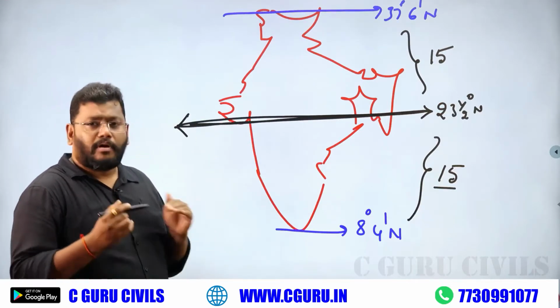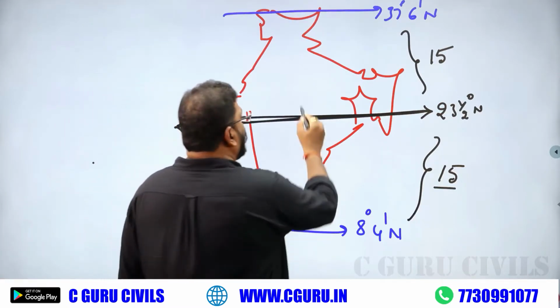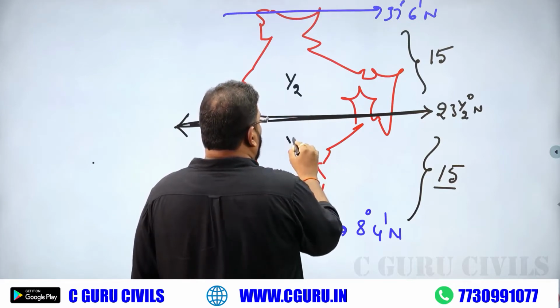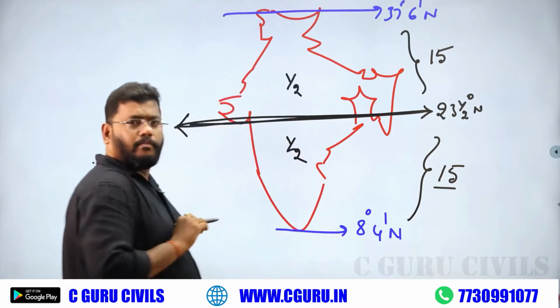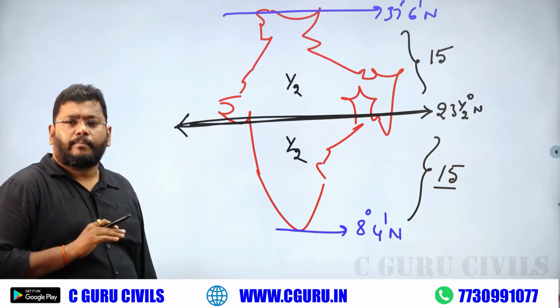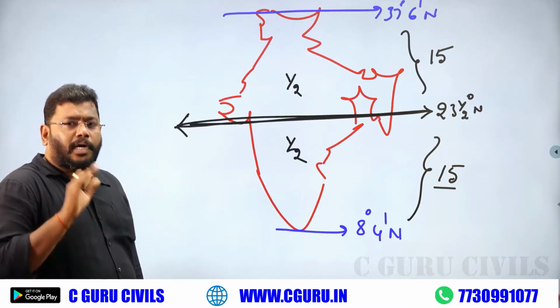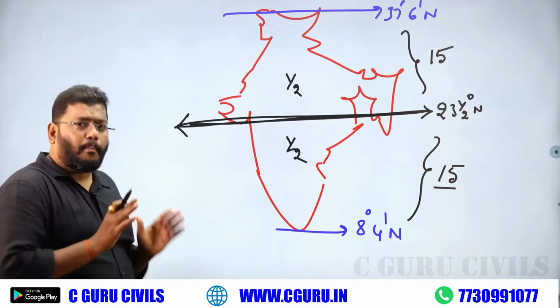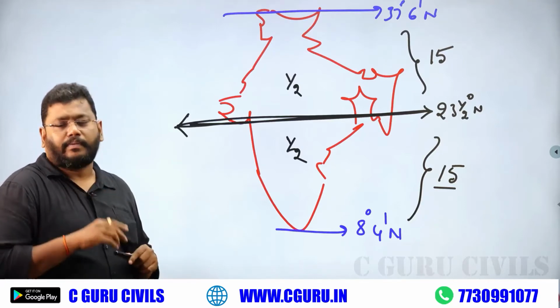That's why the Tropic of Cancer divides our India into two equal halves. But it's only approx values, remember.